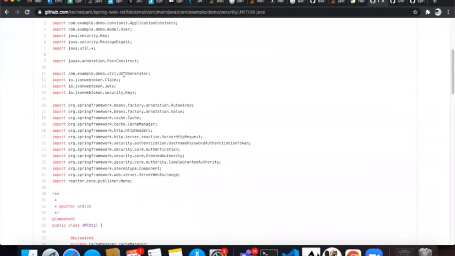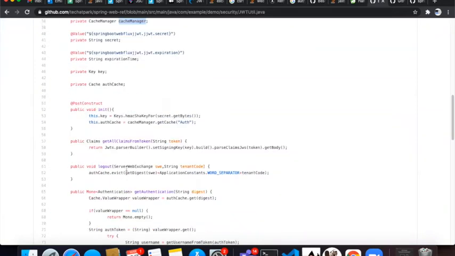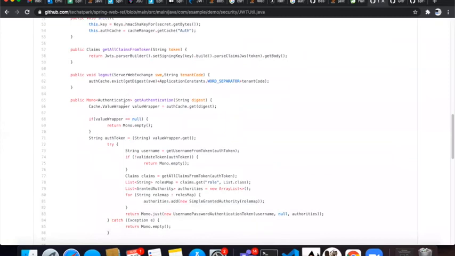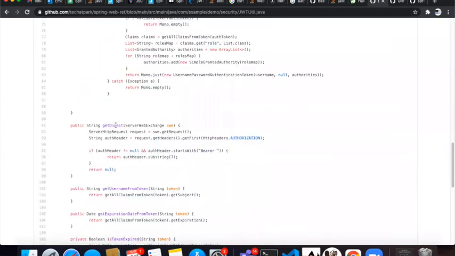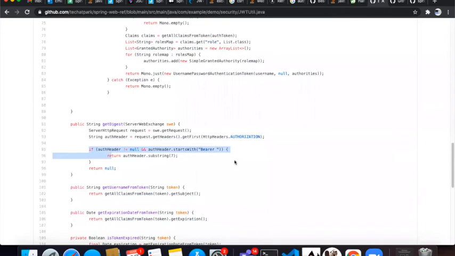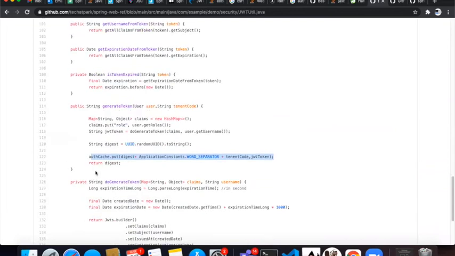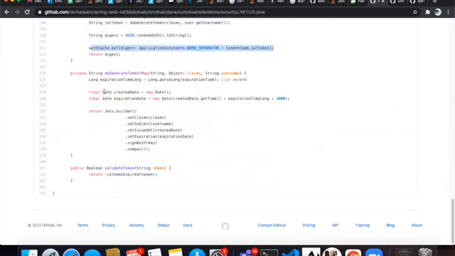See here, you can store it in a cache manager every time you generate a token. It doesn't pass the token directly. When you want to generate a token, it gets that, generates a token, and puts it in the cache. So this is one of the techniques that we can use. And similarly, when you use it, you get it from the token, get it from the cache, unwrap it, and use it. Yeah, so I think that's it from JWT now.